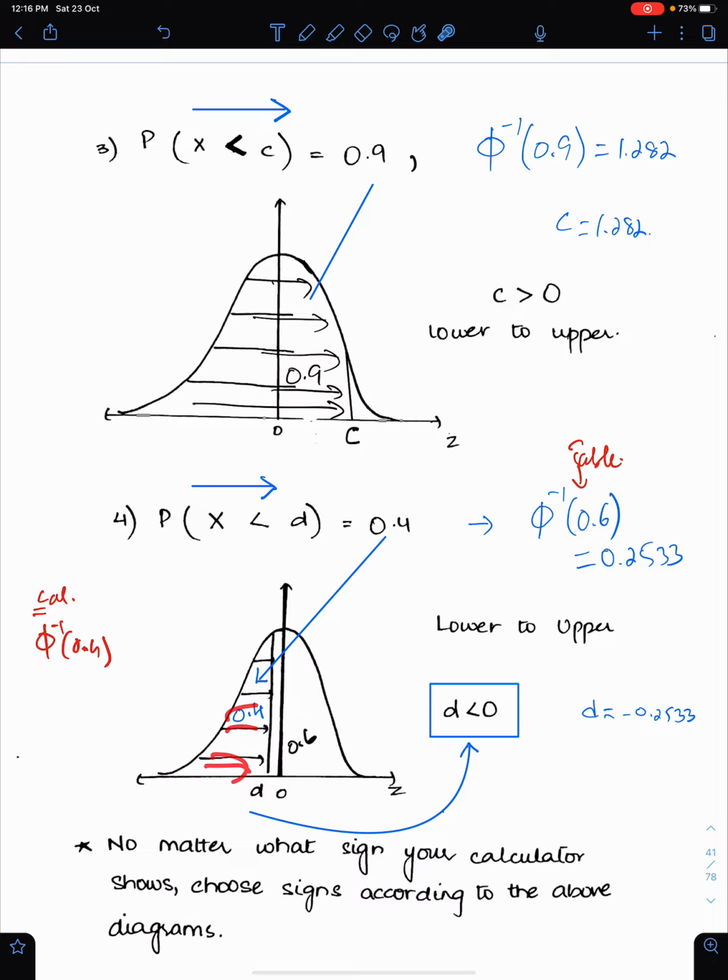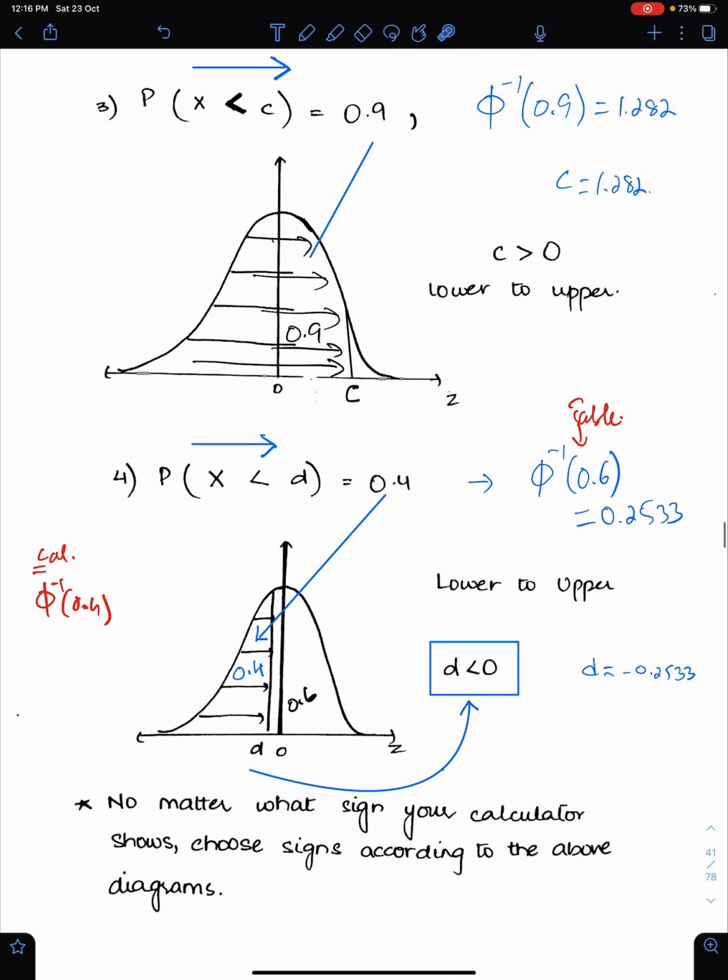If you are using the calculator, you can put phi inverse 0.4. Just put area 0.4, the calculator will give you the answer, and decide positive and negative with respect to the sketch. In this case, D is negative. If you are using the table, then find phi inverse 0.6, and that's the answer. The final answer should be up to 3 significant figures. No matter what sign your calculator shows, choose signs according to the sketches.